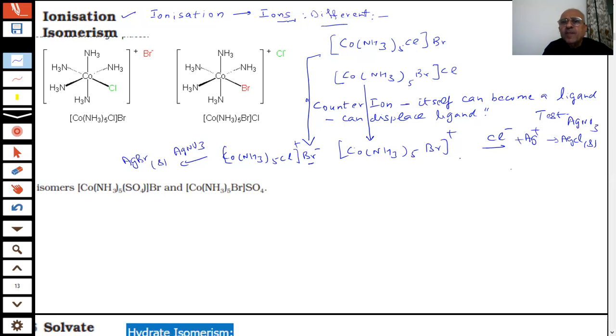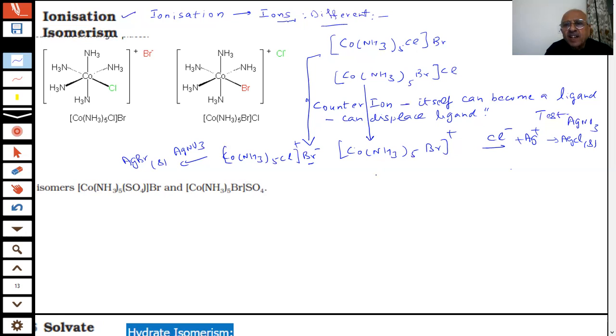Therefore, ionization isomers are those isomers which on ionization give you different ions. And that will happen only if the counter ion can itself be a potent ligand. It can displace the ligand which is present inside. Here we have shown the structure of this also. This complex is octahedral. There are 6 ligands.